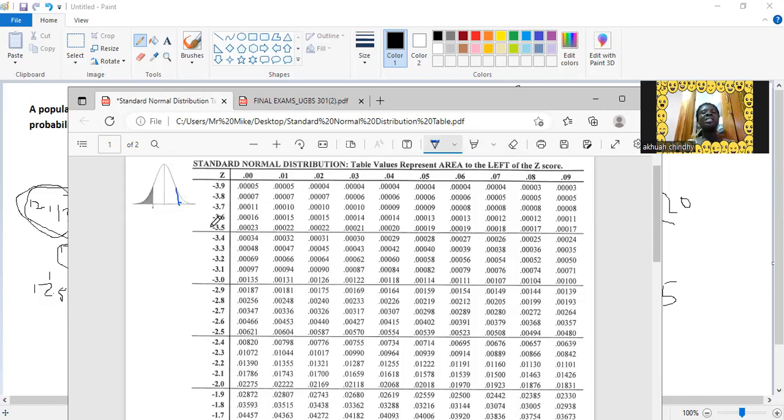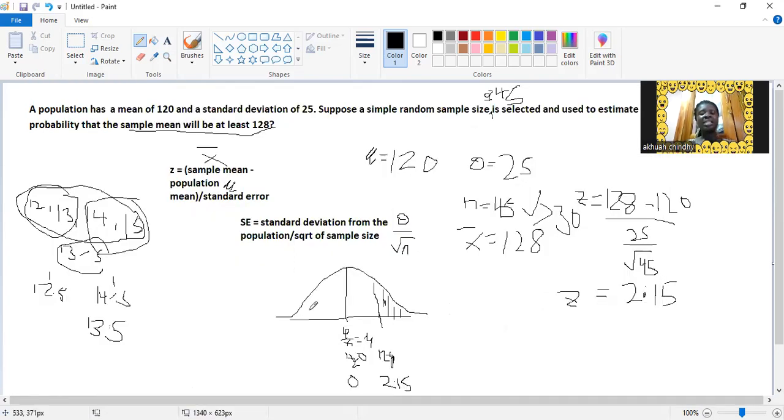So it means that since our graph is giving us this side, but the table has this side, and we know that this side is the same as this side, then we can read from the negative table, though this figure is 2.15. So let's say you were given only the negative table and we weren't given the positive table. We know that we are looking for this side, but the table is pointing to figures only on this side.